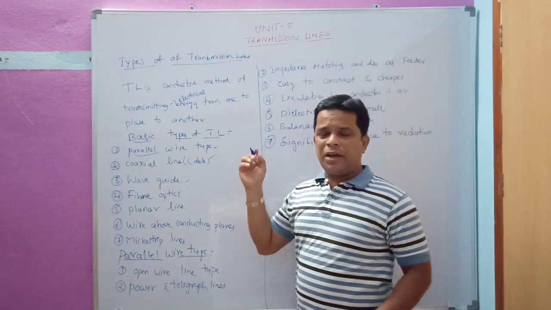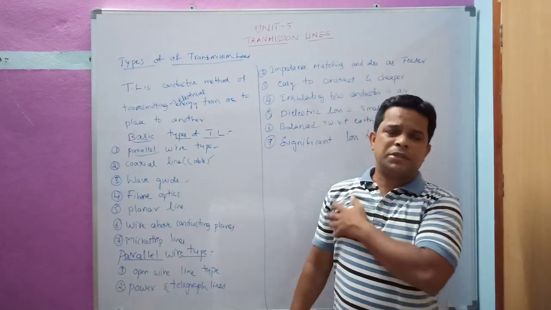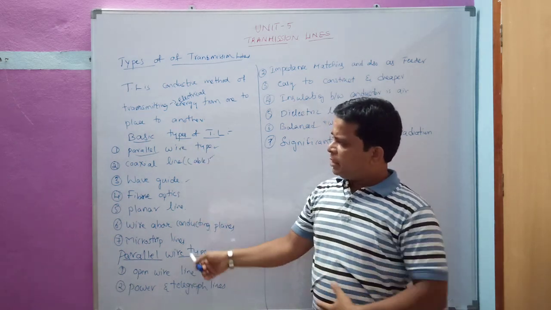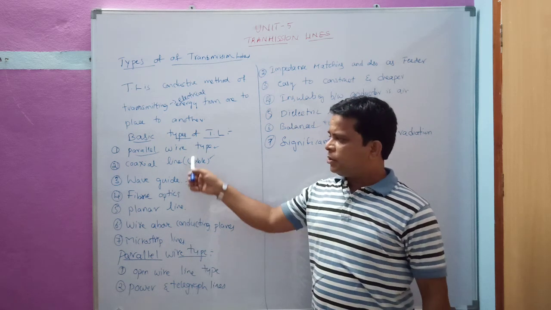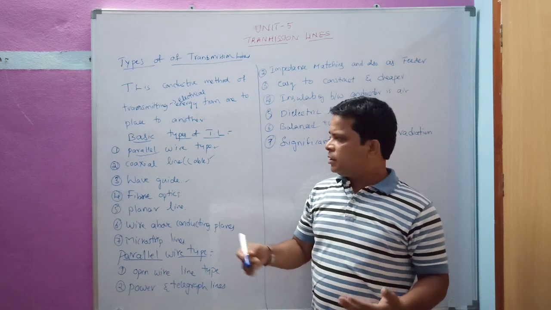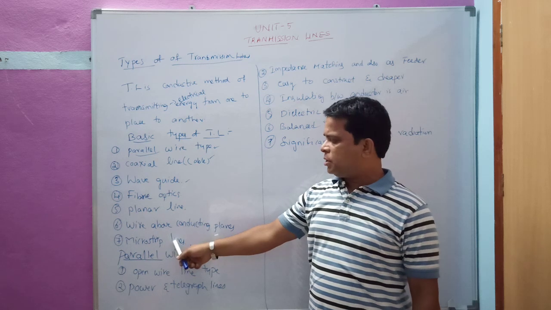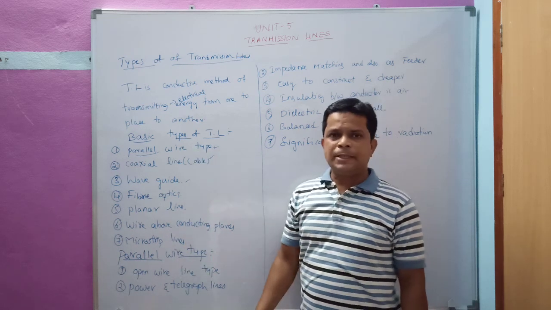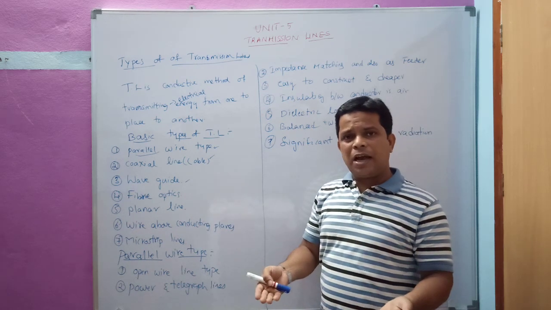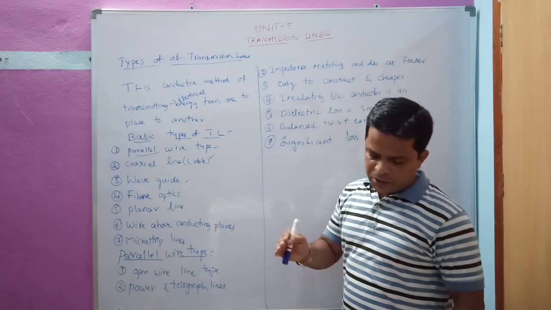So as the frequency increases, we need to change the type of the transmission line. That is what we have to remember here. All the transmission lines which I have noted here are used at particular frequencies. I can't use a parallel wire type line in place of a microstrip line, or a microstrip line here, because they are meant for specific reasons. As the frequency increases or power decreases, the type of the transmission line also changes.